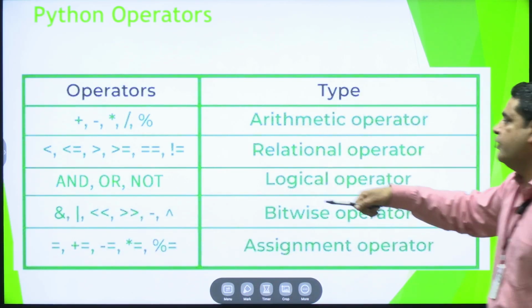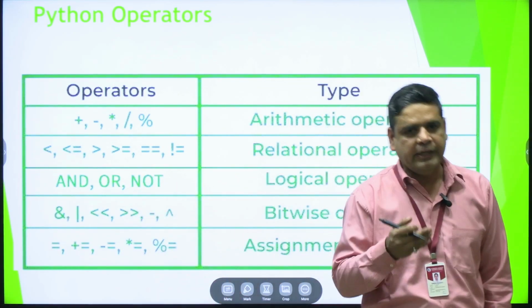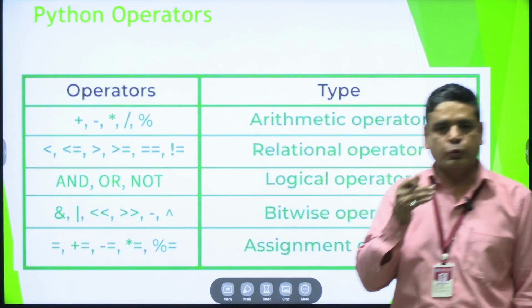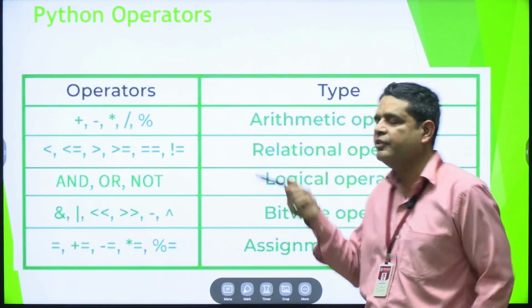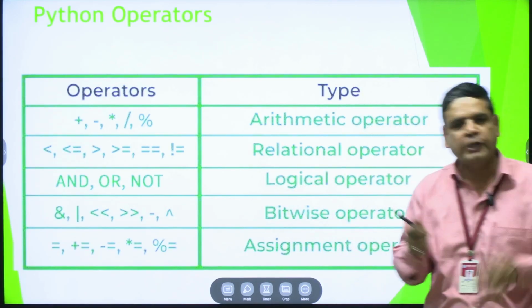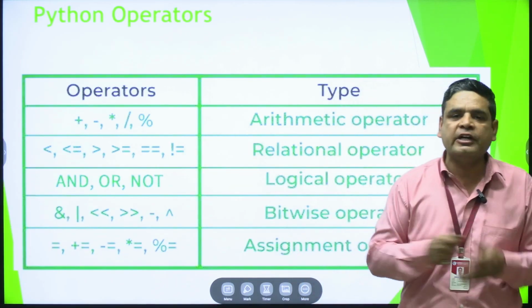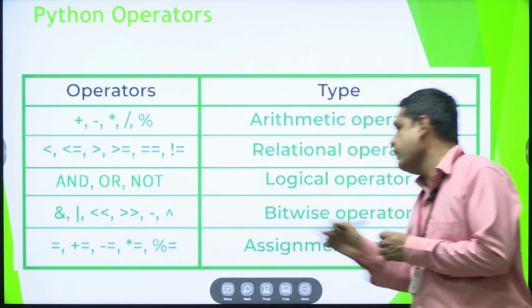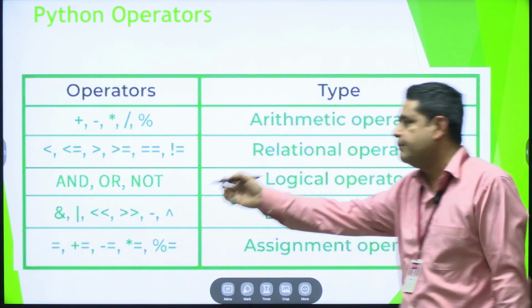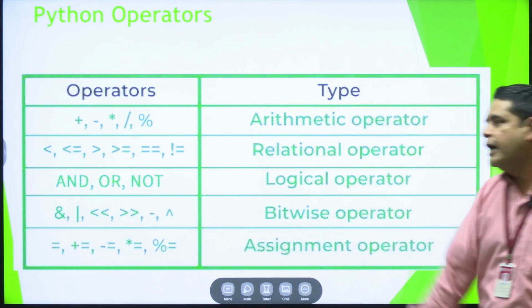Similarly, when we use the or operator and the first condition is true, the interpreter does not check the second condition, because it already knows one condition is true, so or will be satisfied. When we check a negative condition, we use the not operator. In the bitwise operators, we use the bitwise symbols, ampersand, and the shifting operators.